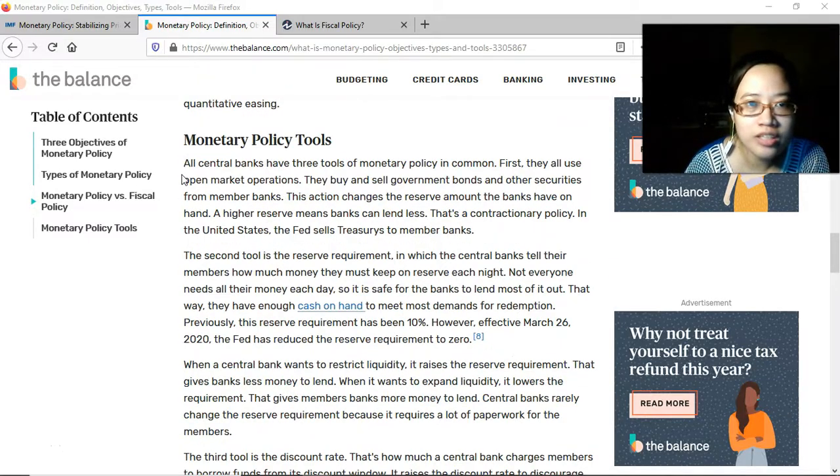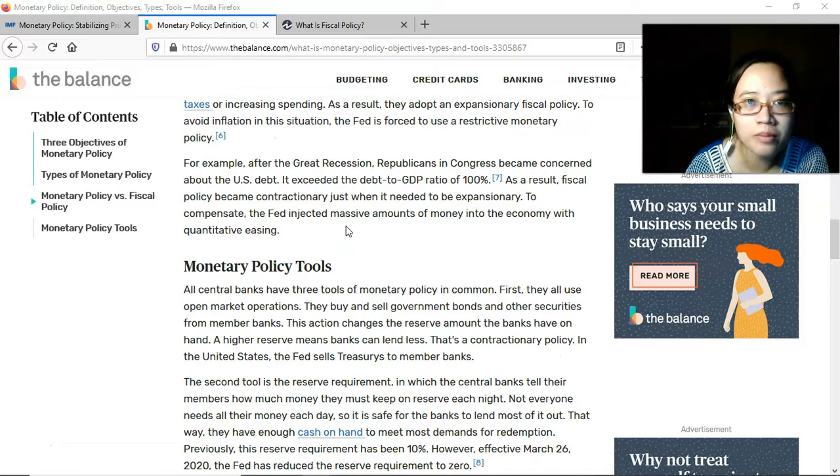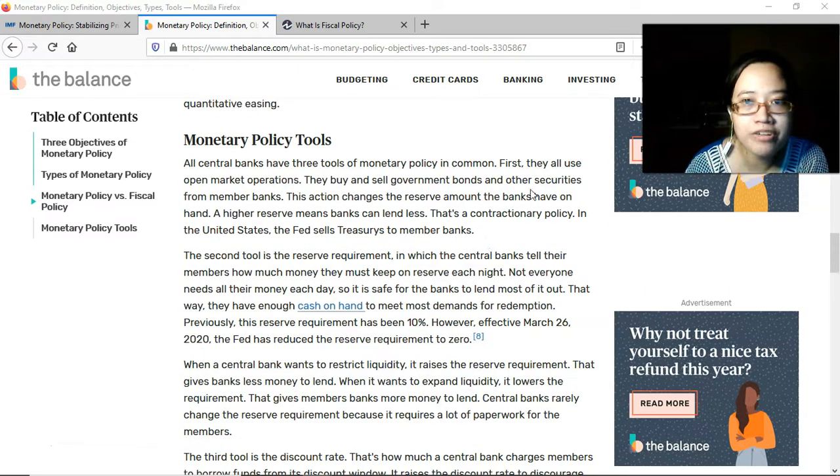Okay, continuing on, monetary policy tools. All central banks have 3 tools of monetary policy in common. First, they all use open market operations, buying or selling of government bonds and other securities from member banks. This action changes the reserve amount the banks have on hand. A higher reserve means banks can lend less. That's a contractionary policy. In the United States, the Fed sells treasury to member banks. It also happens here in the Philippines.